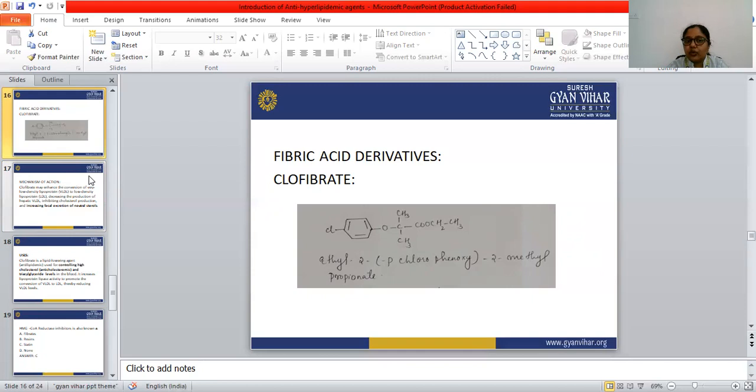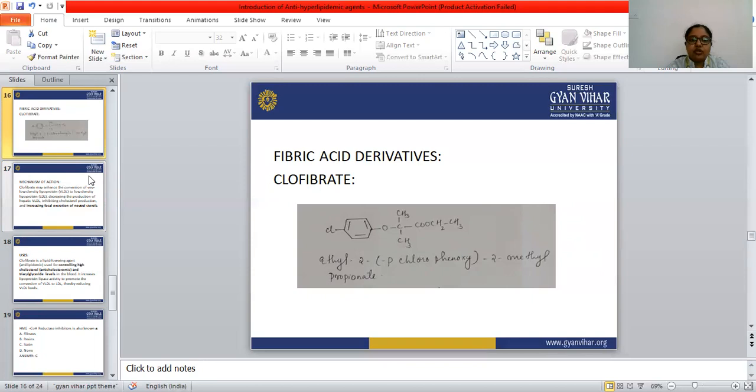HMG-CoA reductase, 3-hydroxy-3-methylglutaryl coenzyme A reductase, is the enzyme responsible for the conversion of HMG-CoA to malonate, malonic acid. Statins act by inhibiting HMG-CoA reductase. Okay, it inhibits the HMG-CoA reductase.